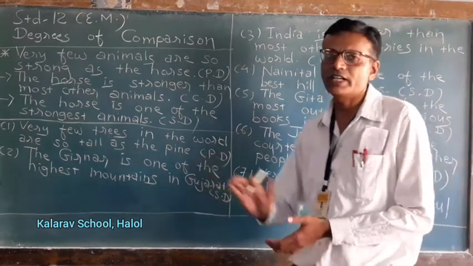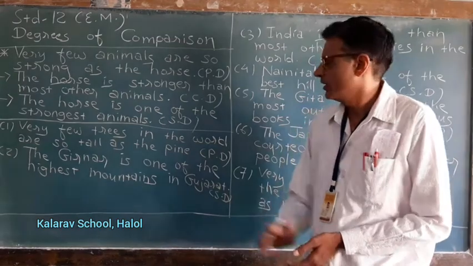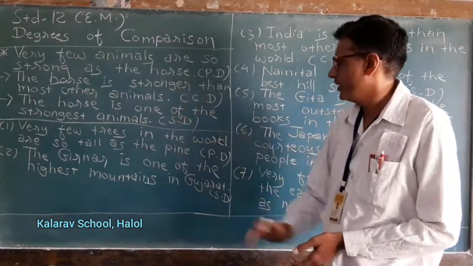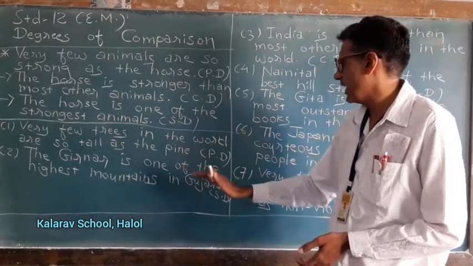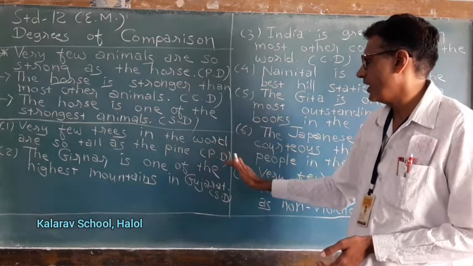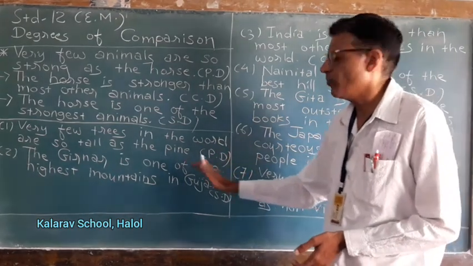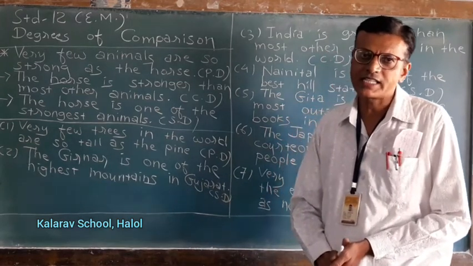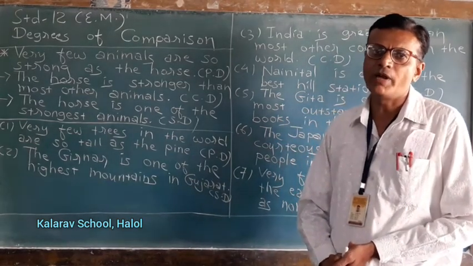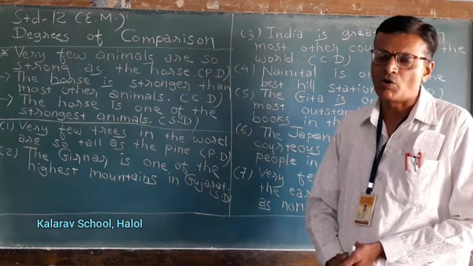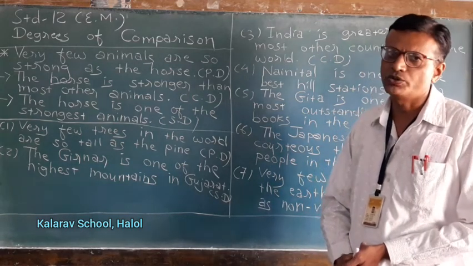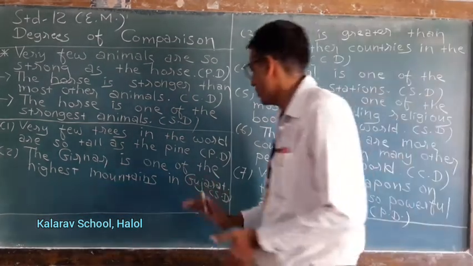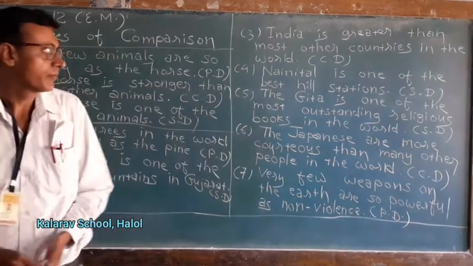Now comparative degree, in the same way, the Girnar is higher than many other mountains in Gujarat. So this is about comparative degree.